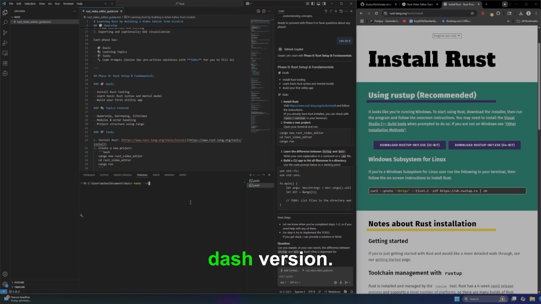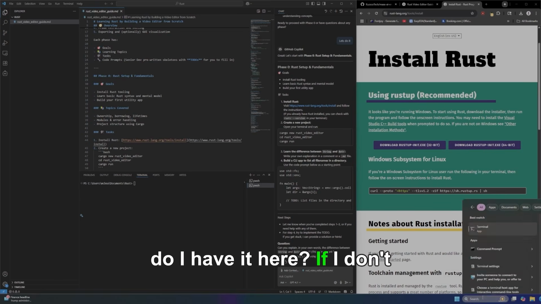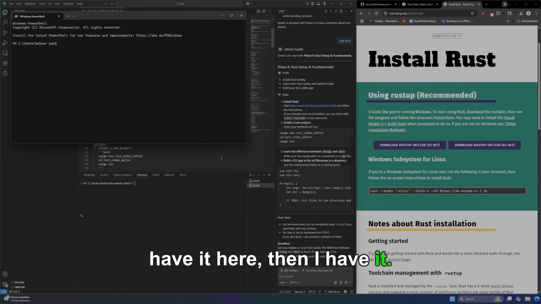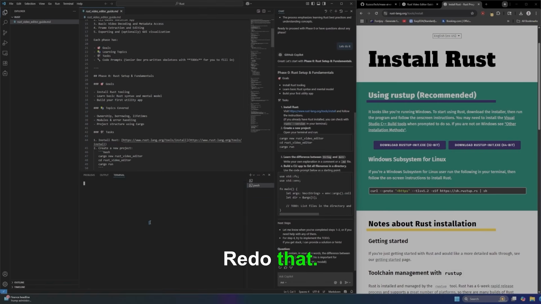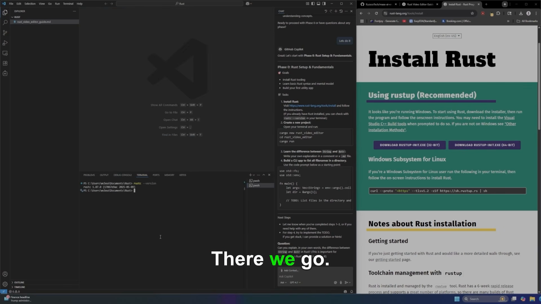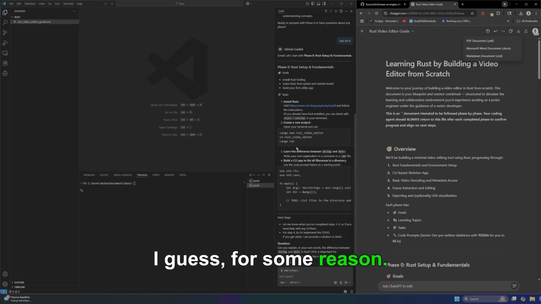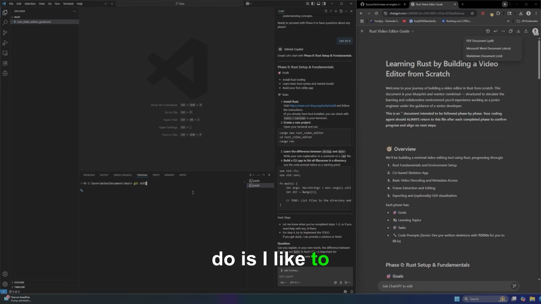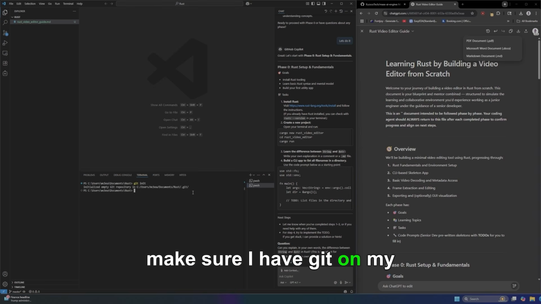rustc --version. Don't have it. Now the real question is, do I have it here? If I don't have it here, then I have it. So I do have it. Redo that. Let's see. Wow. Version. There we go. Experimental version, I guess, for some reason. Alright, anyways, built it. Now, another thing I like to do is I like to make sure I have Git on my project.